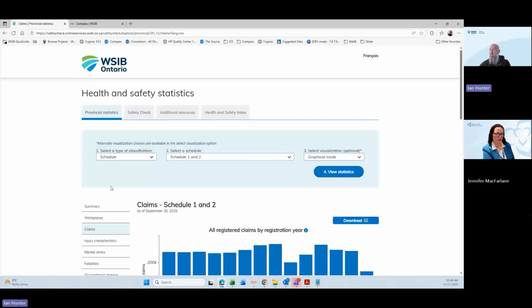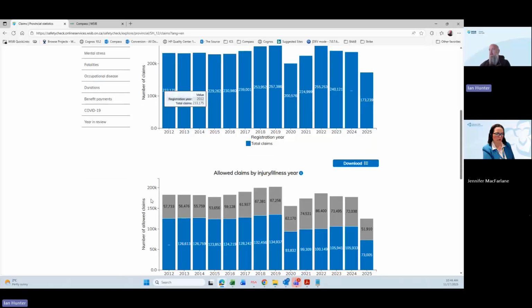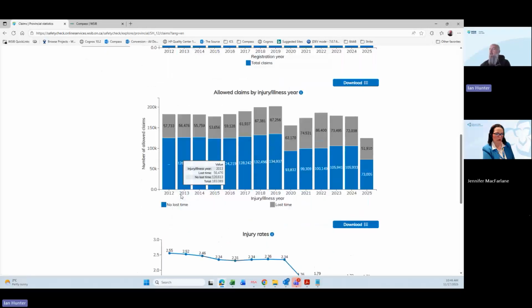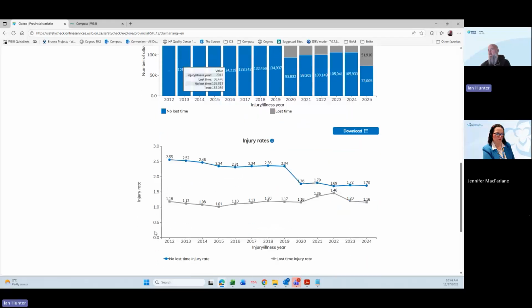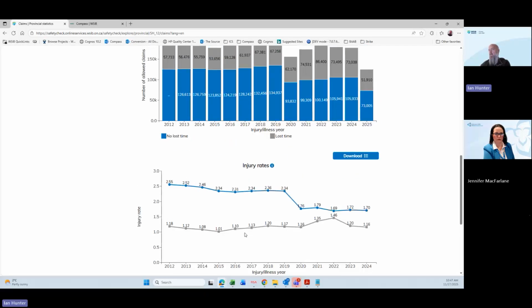We have our claim information. So again, all registered claims. We can look at allowed claims by either lost time or no lost time claims. And then we have injury rates. So again, this is WSIB as a whole when we're looking at injury rates, but it will go down to the class level. So you can see specific injury rates at that class level, should you want to look at that.